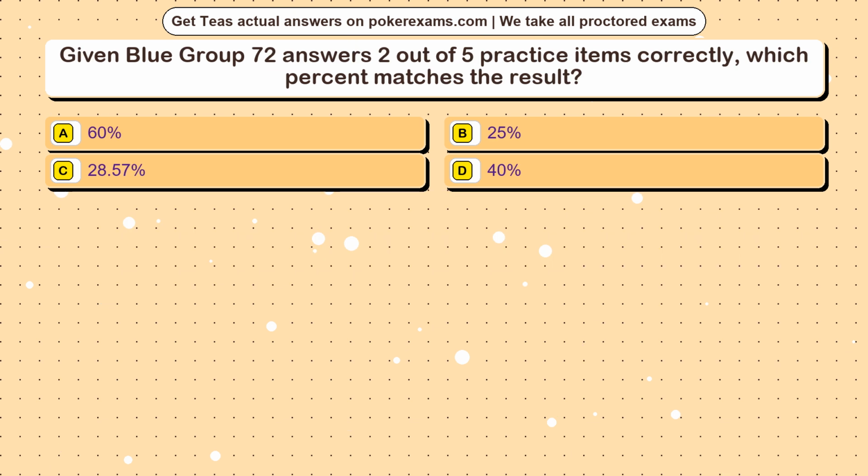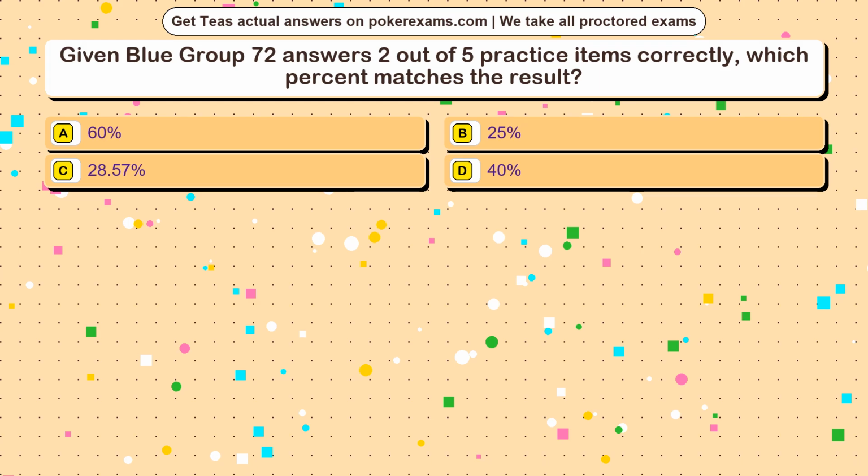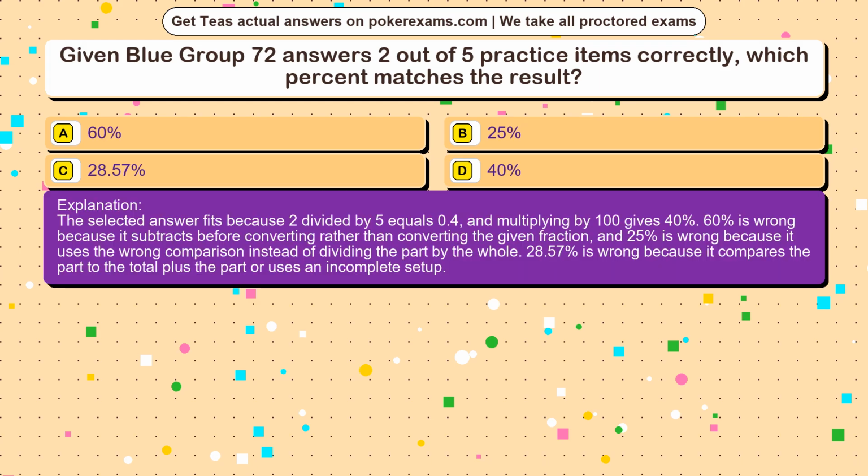Question 7. Given Blue Group 72 answers 2 out of 5 practice items correctly, which percent matches the result? Option A, 60%. Option B, 25%. Option C, 28.57%. Option D, 40%. The correct answer is option. The selected answer fits because 2 divided by 5 equals 0.4, and multiplying by 100 gives 40%.